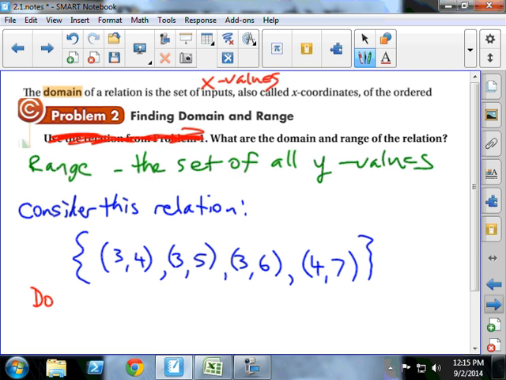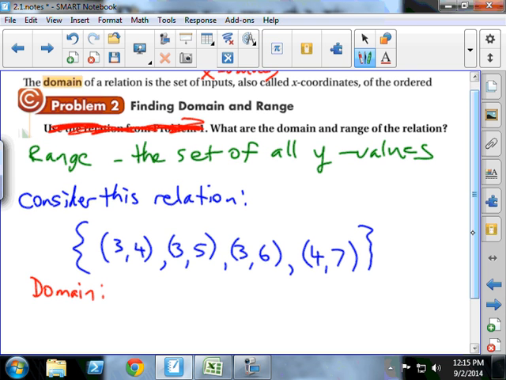So the domain, do I have a volunteer to come on down and, using the red marker, write up what the domain would be? Come on down. Let's see if we get this one right on the first try. My first period class, we didn't do so hot. Second period, we got it.